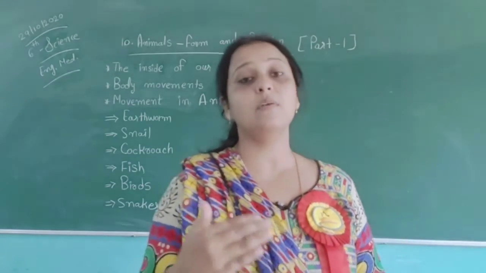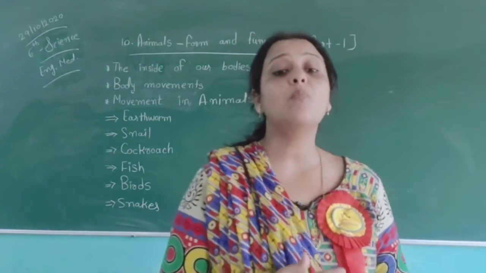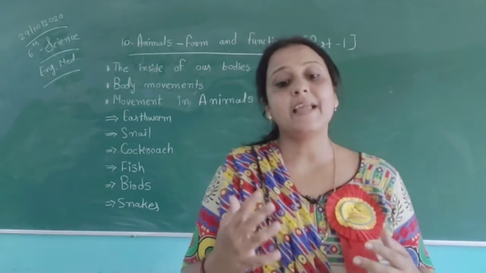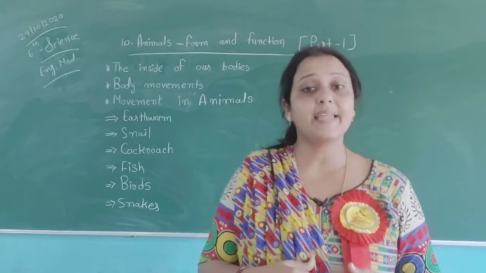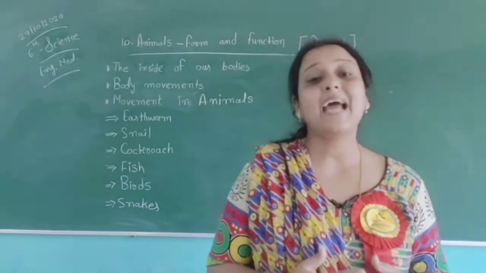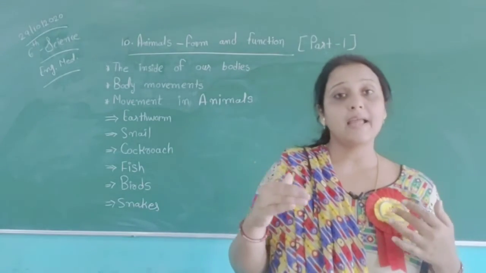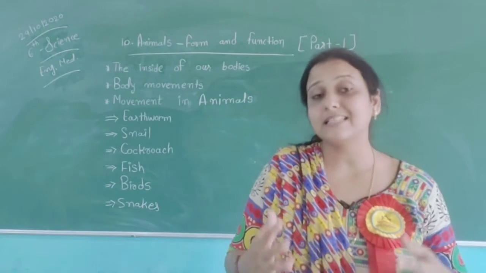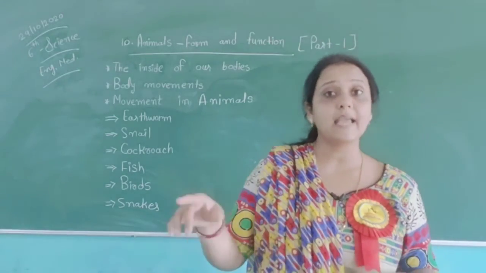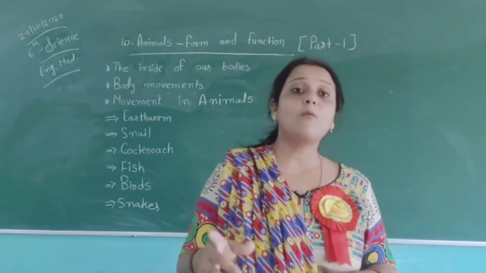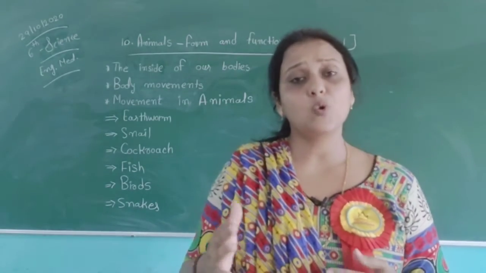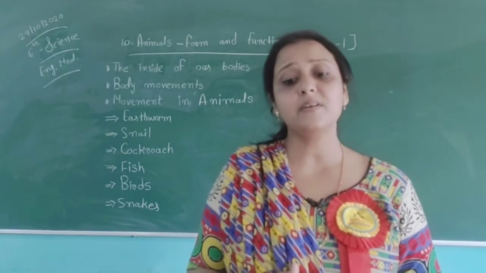All types of animals' body movement is related to their body structure. Animals move in a variety of ways, like walking, running, flying, jumping, crawling, and swimming. Not all animals can move using the same method. They use different methods from each other. Some can walk, some run, some jump, some swim. So all the animals which live on earth use different methods.